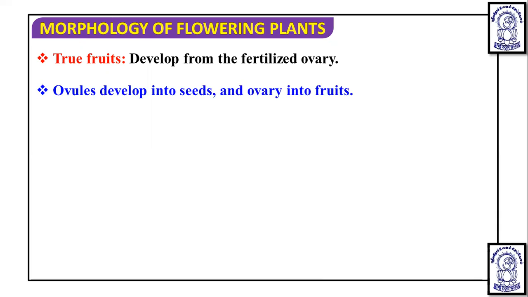And within the ovary, you will see the presence of ovules. That ovule is known to develop into the seeds. So the ovary forms a fruit, and within the ovary, the ovule which is present is going to form a seed. Because of this, usually we see the seed within the pericarp, in the center position of the fruit.